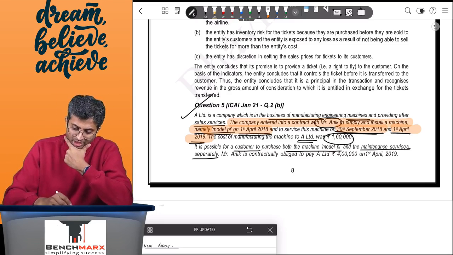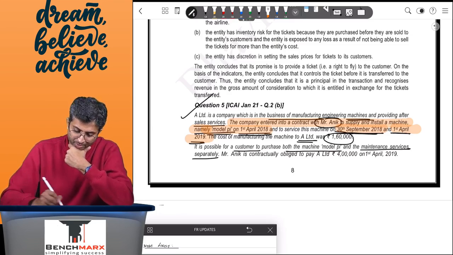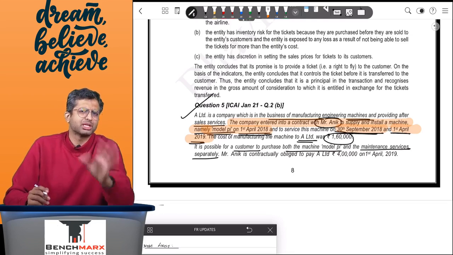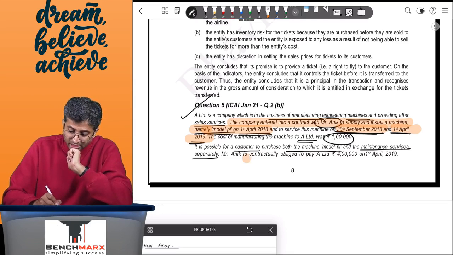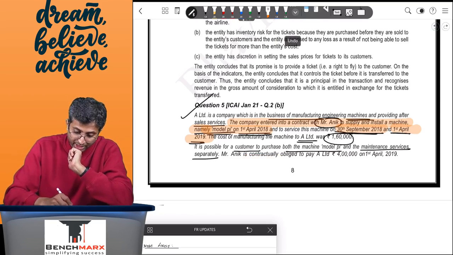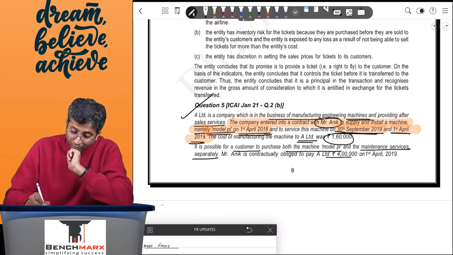It is possible for a customer to purchase the machine and perform maintenance services separately, but Mr. Anik has purchased both. Mr. Anik is contractually obliged to pay A Limited 4 lakh rupees. So this is the transaction price.